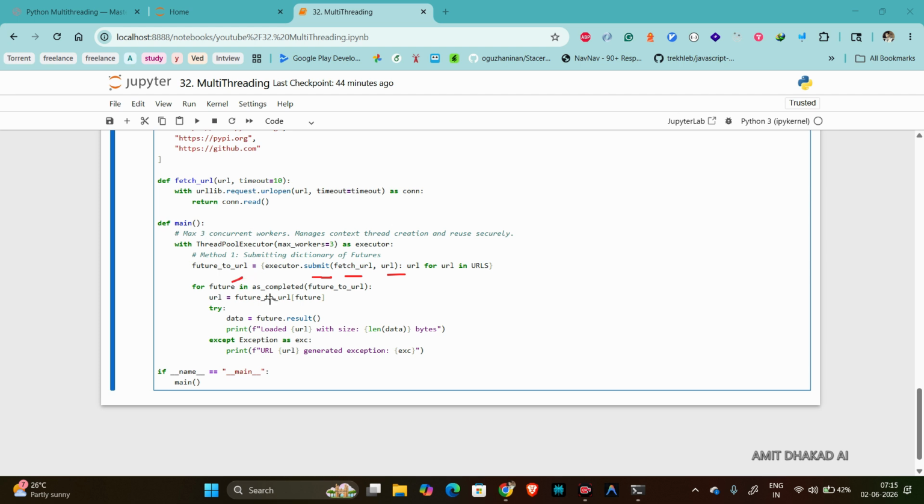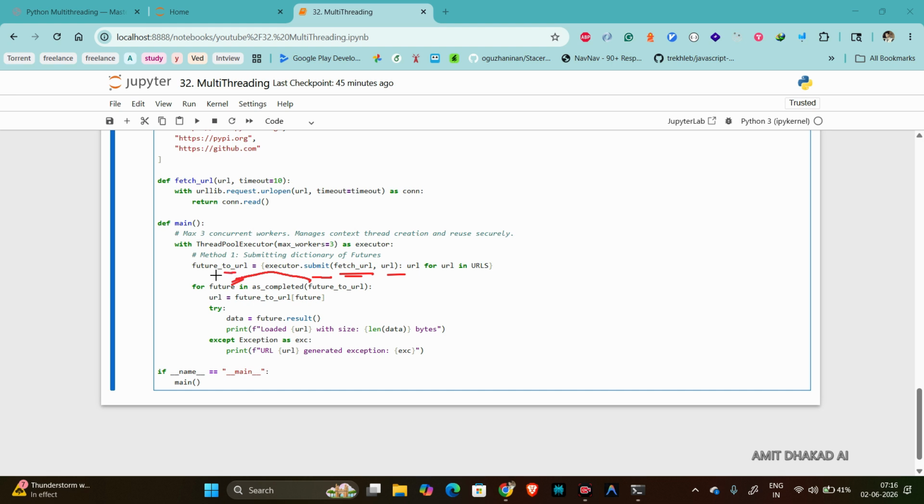So here we have a future, right? What is this? You can understand it like the delivery receipt when you order something online. You get the receipt immediately, but the package isn't there yet. So the future object is the receipt. It represents the eventual result of the task. We are fetching data from the URL and passing it to as_completed, and it gives the future.